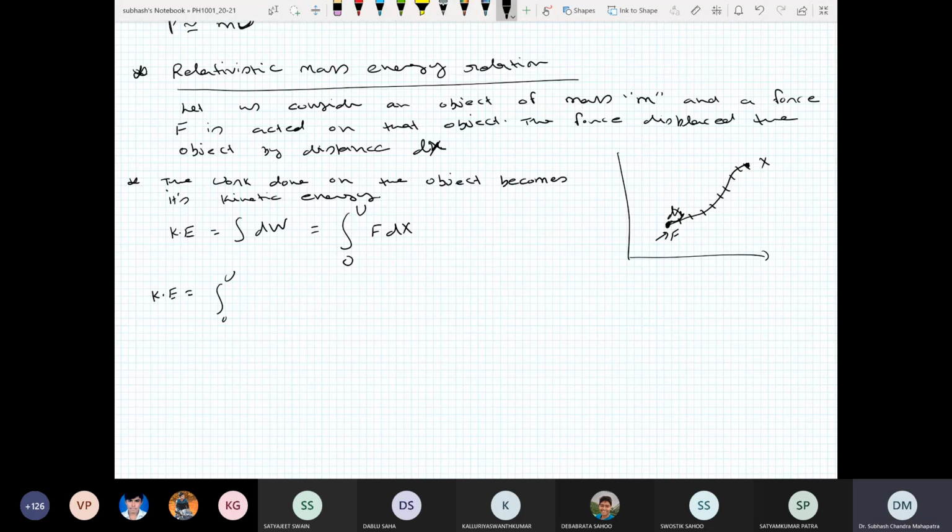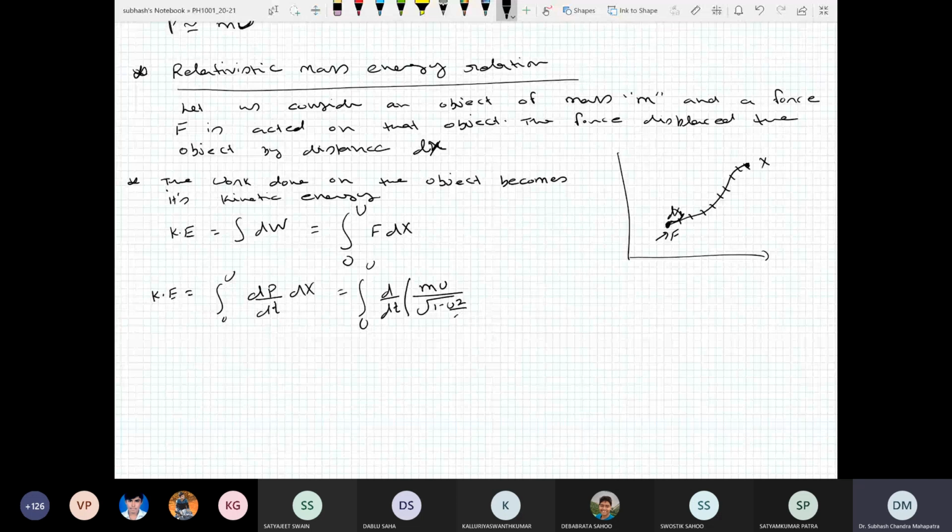Okay, now what we have established, kinetic energy is the integral from 0 to u of F dx. What is F? We just proved it is dp by dt into dx. What is p? p is mu divided by square root of 1 minus u square by c square. Very nice.